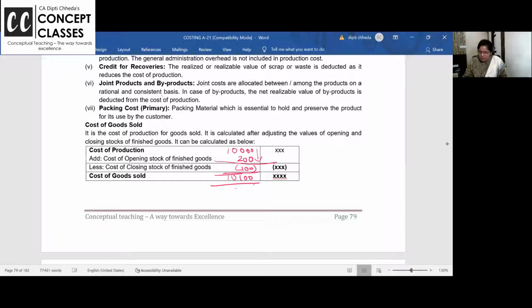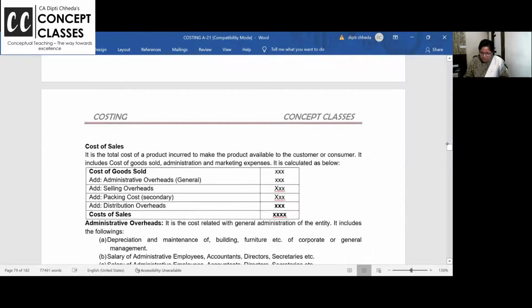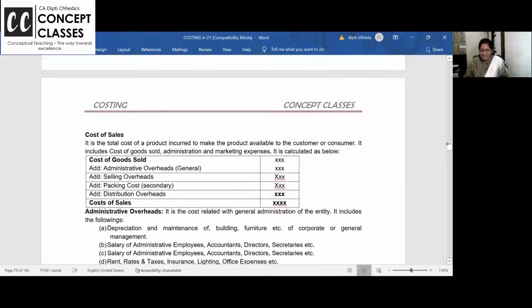If you just, in opening, if you add 10,200, these are also called as cost of the goods available for sale. How many goods are available for sale? 10,200. But out of that, 100 is in stock. So 10,100 units are sold already. Cost of the goods sold. Cost of sales.